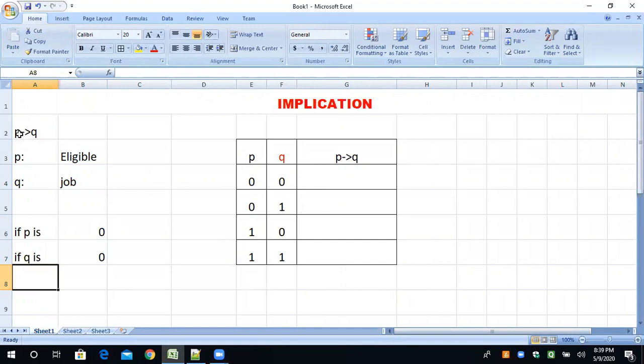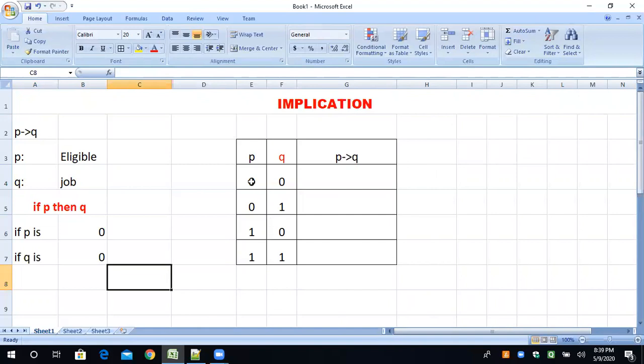And P conditional Q means if eligible, then job. Means if P, then Q. All right. I just want to highlight this thing. If P, then Q. This is our commitment and formula. If P, then Q means if you are eligible, then definitely you will get the job.